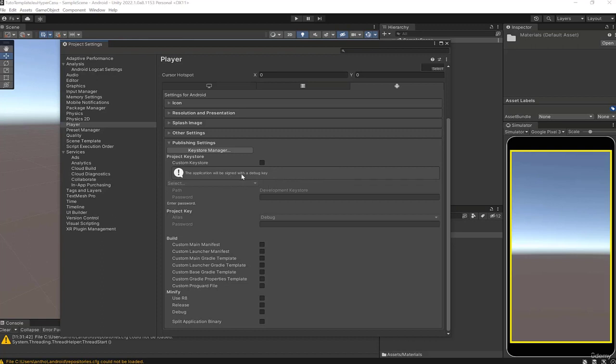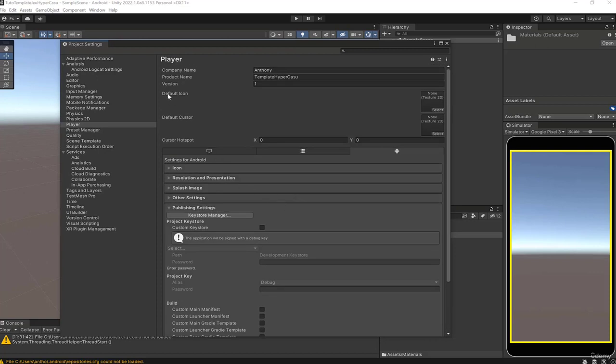And you mustn't lose your key store because every time you update your application, you'll have to reuse the same key store. You can't sign your application with a different key store. But for now, we don't need it. So that's about it for the configuration.